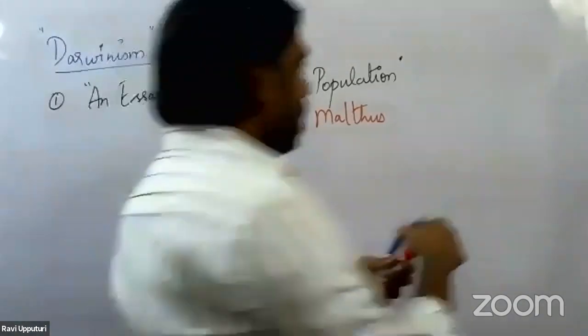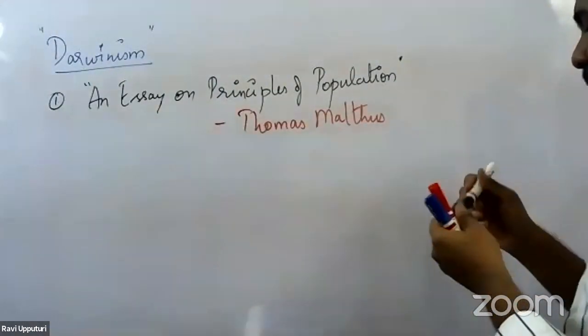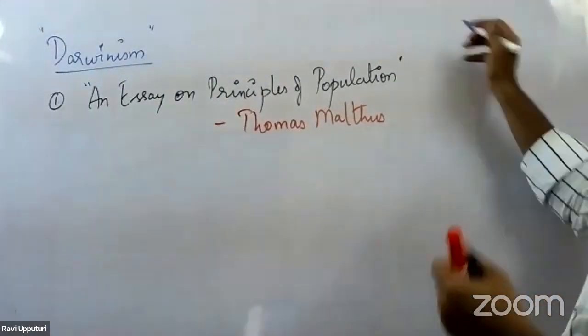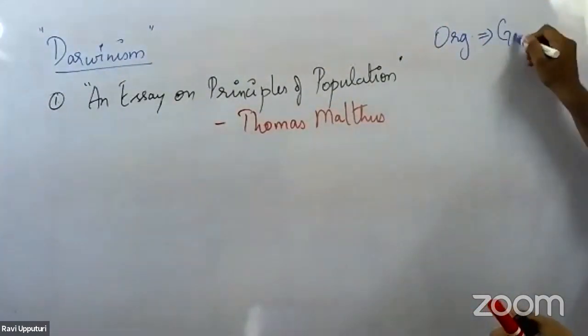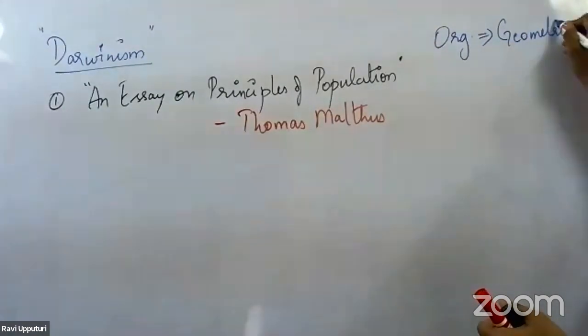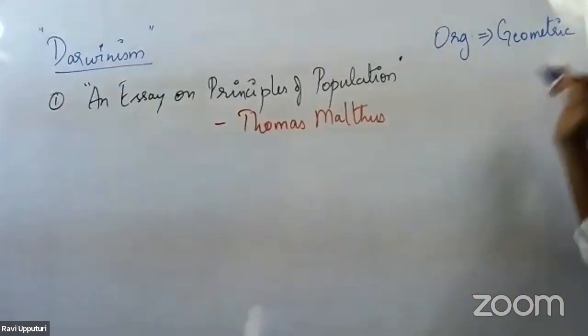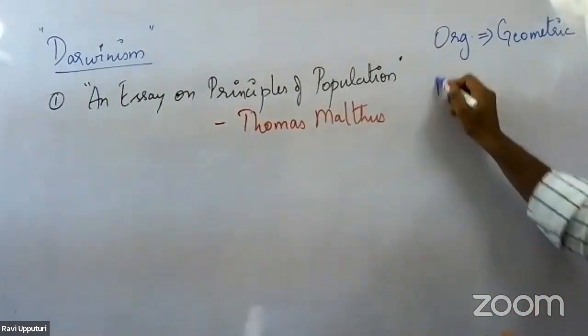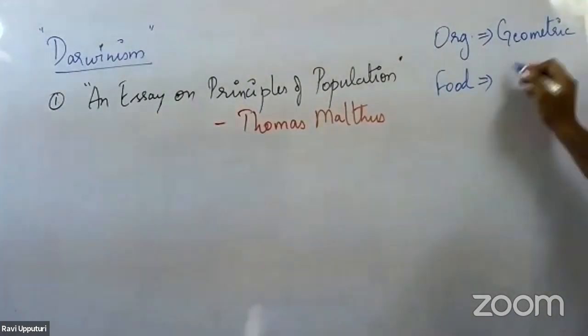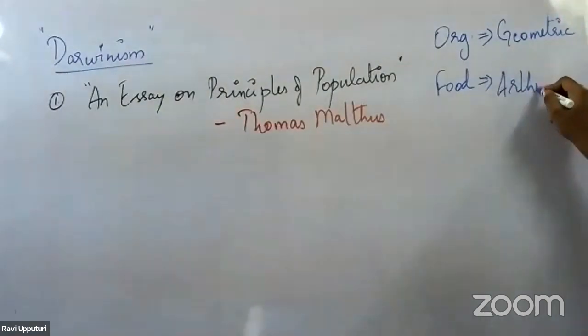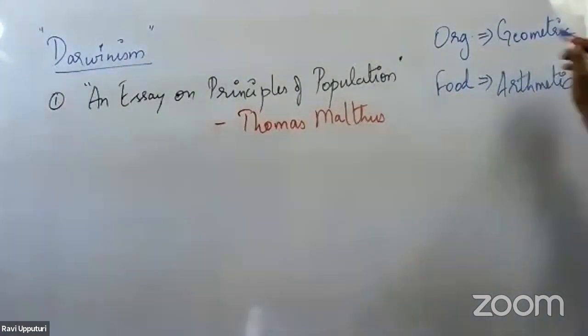Organisms always increase in geometric progression, whereas the food sources always increase in arithmetic progression.